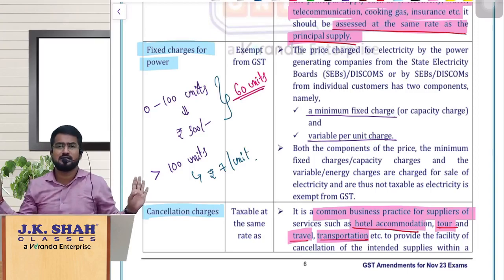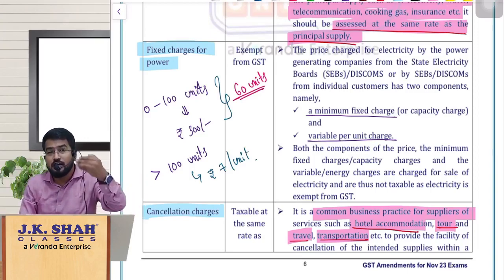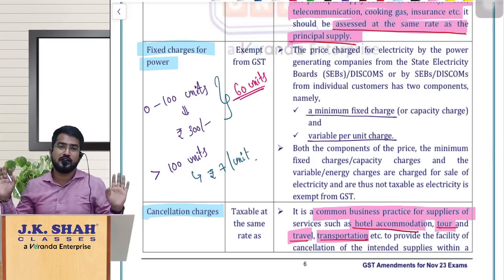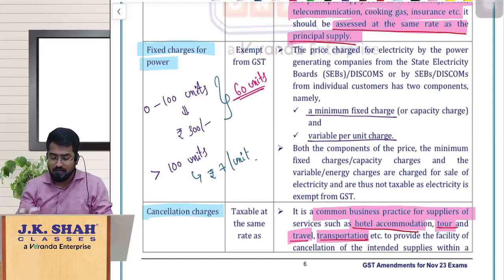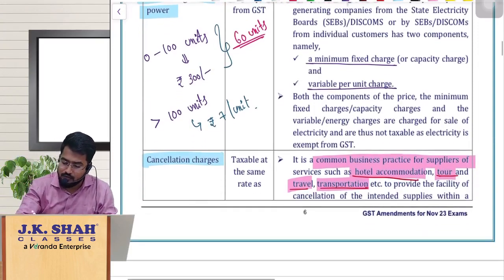That is their price. So it is supply. Here it is not like they are agreeing to you not using the full 100 units, they are not tolerating that act. No, it is not like that. It is their pricing. So obviously what? Supply. But here the problem is it is exempt under GST. It is not taxable because it is exempt under GST.